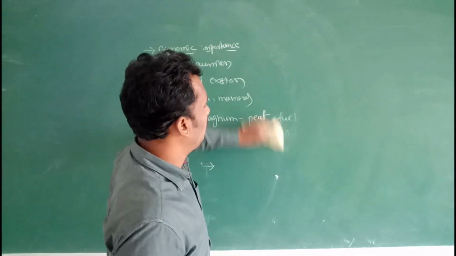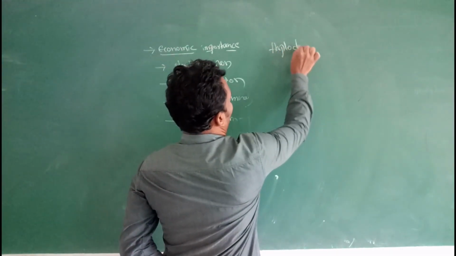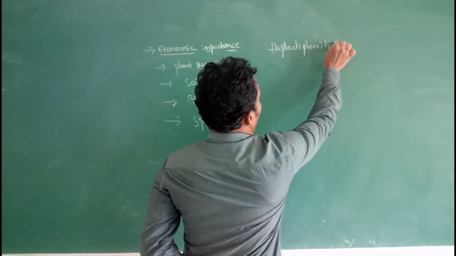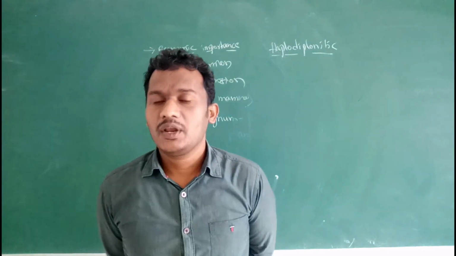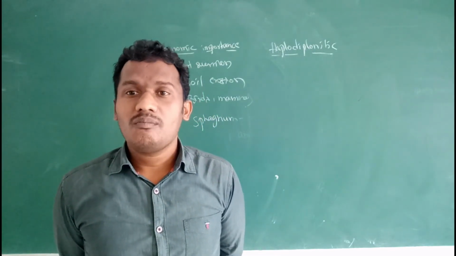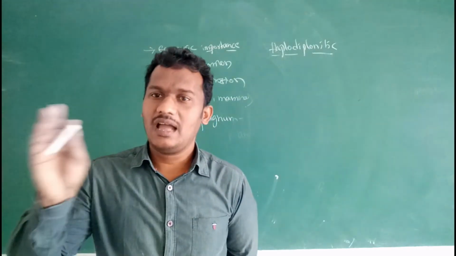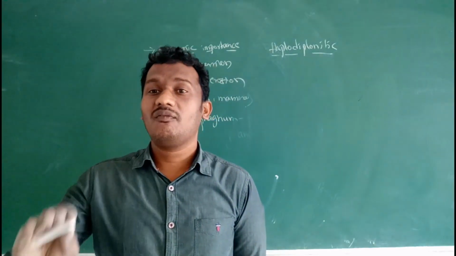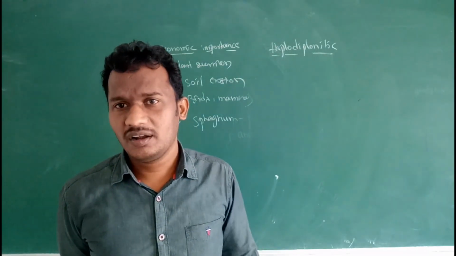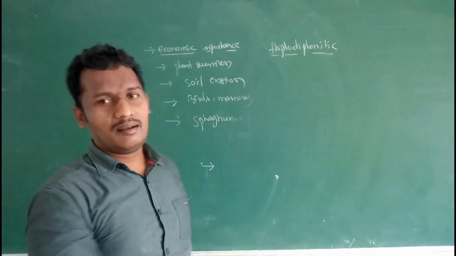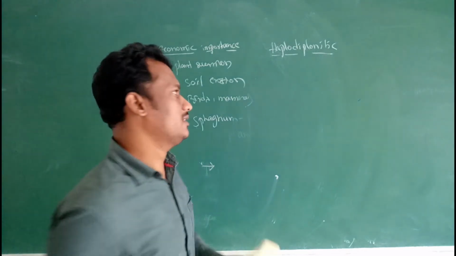Then the life cycle of these bryophytic plants. The life cycle of bryophytic plants is haplodiploidic. Bryophytes show heteromorphic alternation of generations. Both gametophytic and sporophytic generations are morphologically distinct. This is known as heteromorphic alternation of generations. The bryophytic plant body is haploid, and it is the dominant phase.